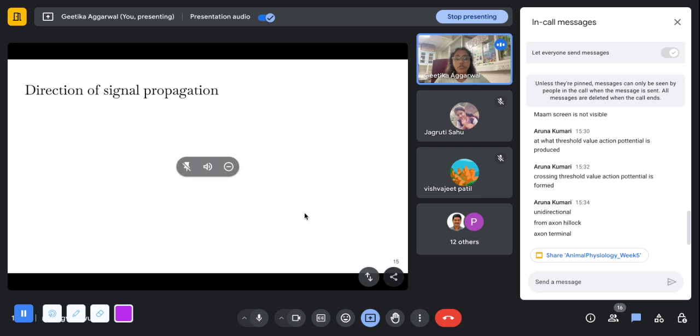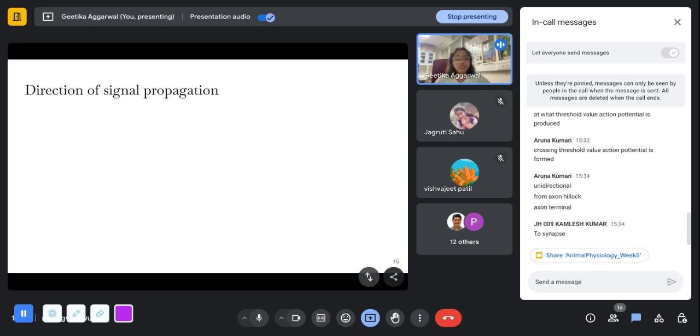From the axon hillock to the axon terminal. Yeah, that is mostly the case. In some cases, it might go to the opposite side. But what is the factor that governs that the signal will propagate from the axon hillock towards the axon terminal? Like why is it more probable that the signal will move in that direction and not in the opposite direction?